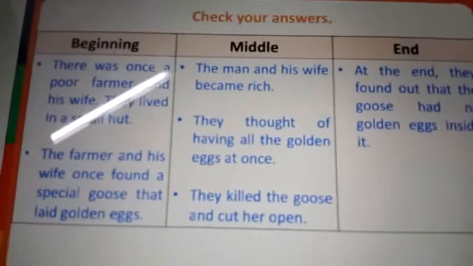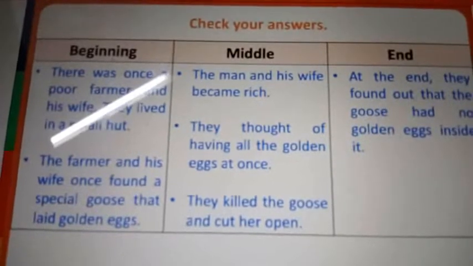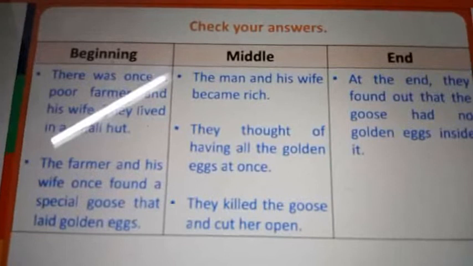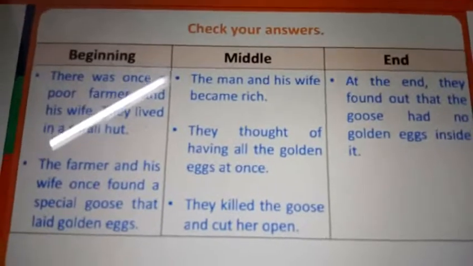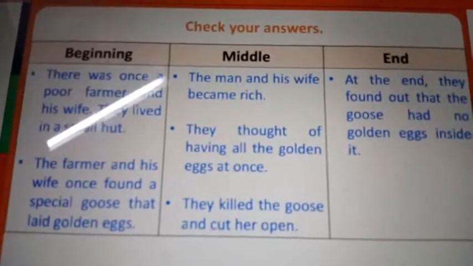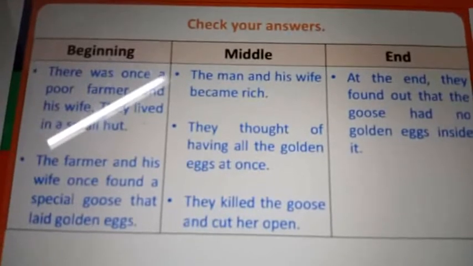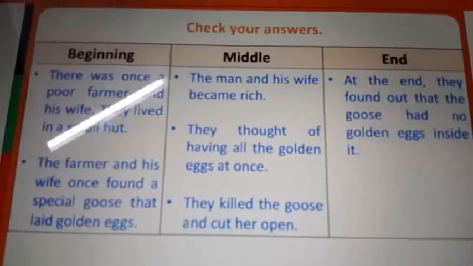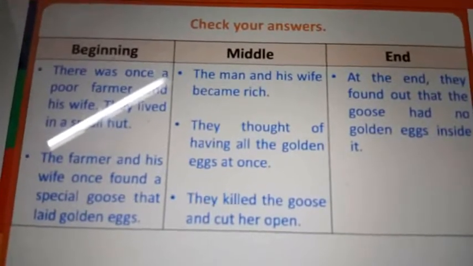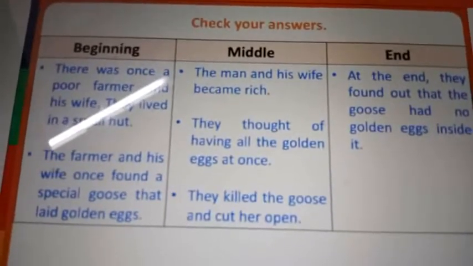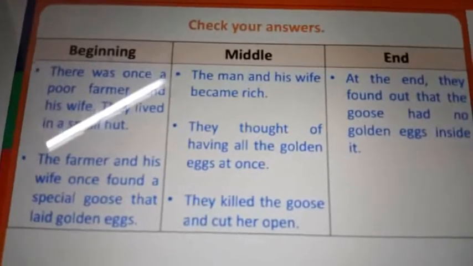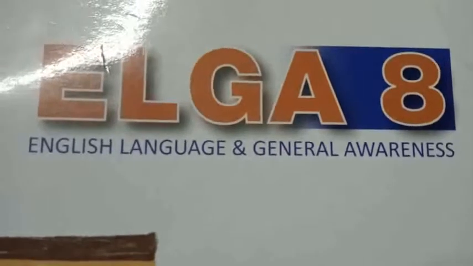This is the story of the goose who laid golden eggs, beginning, middle, and end. Like this, you have to read the story, and while you are reading, just understand the beginning, middle, and end of the story. Otherwise, put the sequence in the story also. Okay. This is very useful to improve your reading skill and also writing and speaking skill. Great, my dear children.